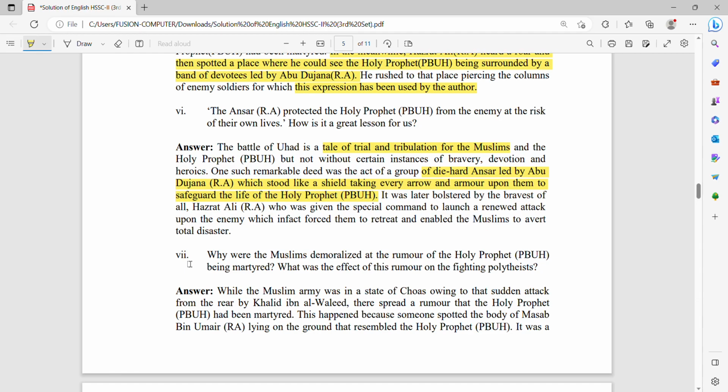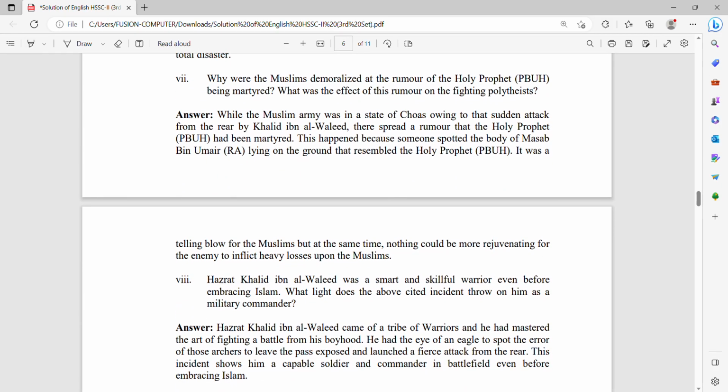So the next question is, why were the Muslims demoralized at the rumor of the Holy Prophet sallallahu alaihi wasallam being martyred? What was the effect of this rumor on fighting the polytheists? As you know, the leader of the army keeps a special place for the companions and for the soldiers. So as the leader, Hazrat Muhammad sallallahu alaihi wasallam had much importance. The rumor that spread about him disheartened the remaining army of the Muslims.